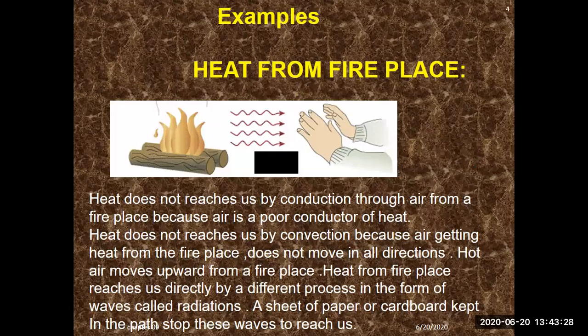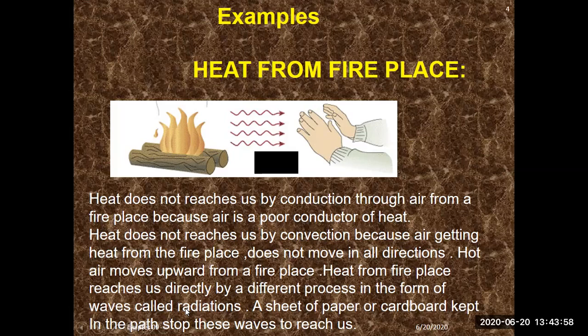Heat from the fireplace. Heat does not reach us by conduction through air from the fireplace, because air is a poor conductor of heat. Then how does it reach us? Heat does not reach us by convection, because air getting heat from the fire does not move in all directions. Hot air moves upward from a fireplace. Heat from a fireplace reaches us directly by a different process, in the form of waves called radiation.